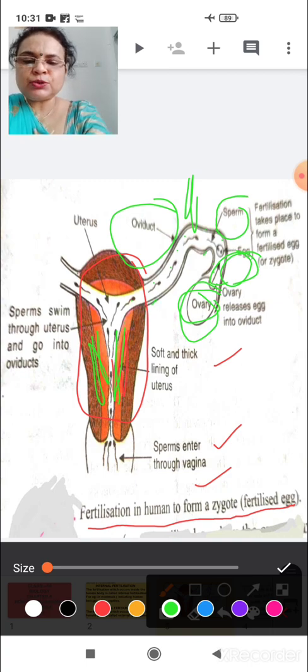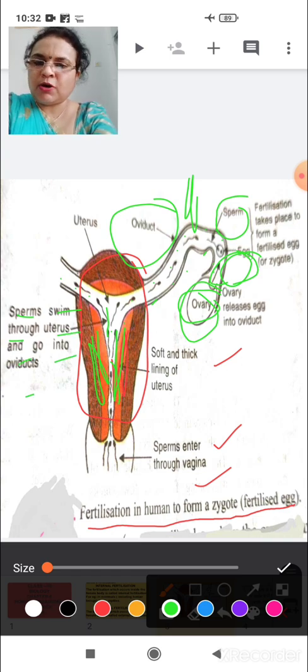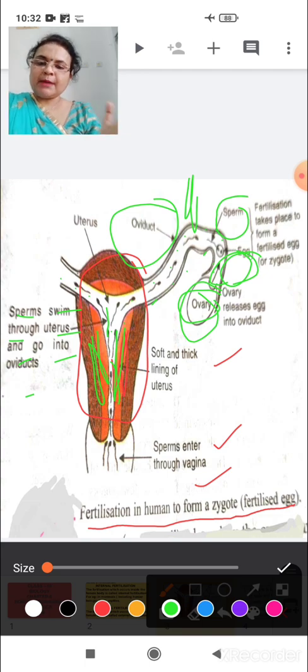So what happens to the millions of sperms which have entered together? First, the sperms swim through the uterus and go into the oviduct. This you are all clear. What happens to the sperms which were released inside the vagina?